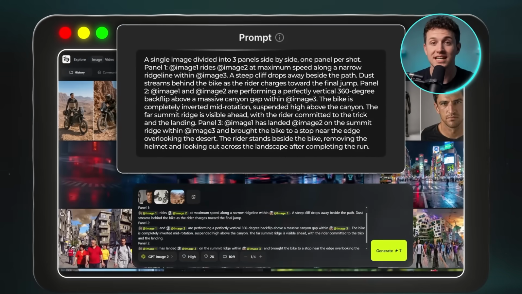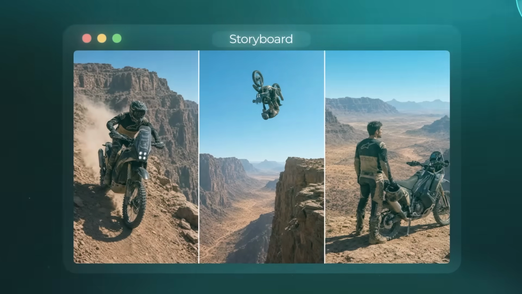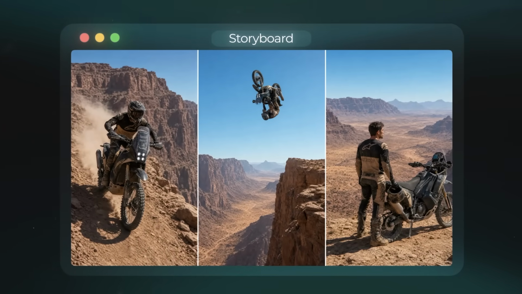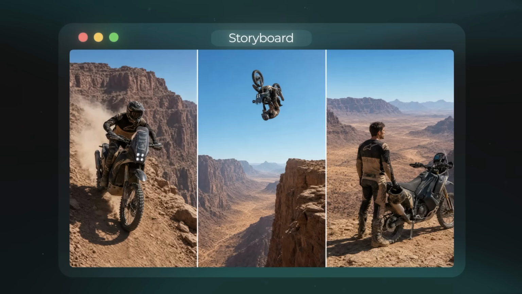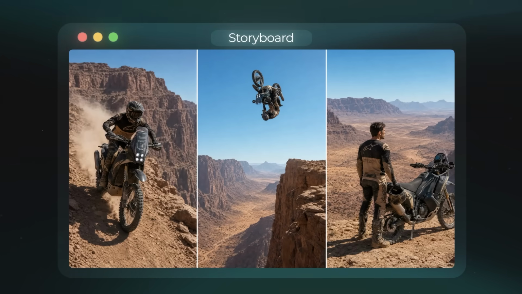Then I take it into the image section in Higgsfield and generate it. You can see the updated storyboard builds around the exact sequence I asked for, the bike flip, and then the rider stopping at the end. And that's the nice part about adjusting it at this stage. You can change any shot before you generate an image, so it's far cheaper to get it right here than to burn tokens on a generation and find out it's not what you wanted.